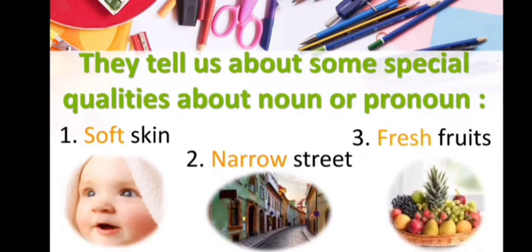Adjectives also tell us about some special qualities of a noun or pronoun. Some examples are soft skin. Here you can see the adjective soft gives us the quality of the skin, and the skin is soft. The next one is narrow street. Here the word narrow gives us information about the street, and the street is narrow. The last one is fresh fruit. Here the word fresh, which is an adjective, gives us information about the quality of fruits. They are fresh.